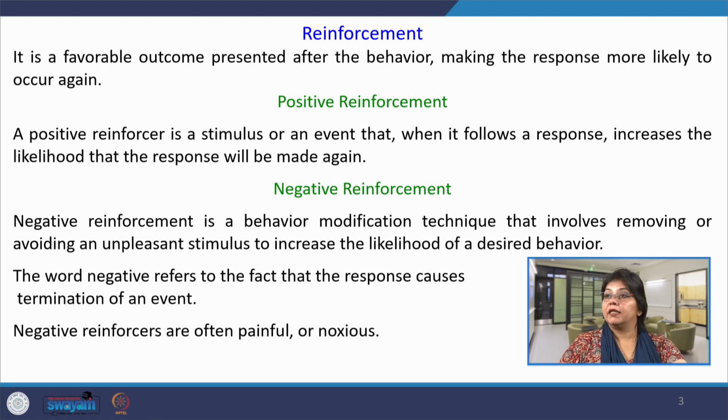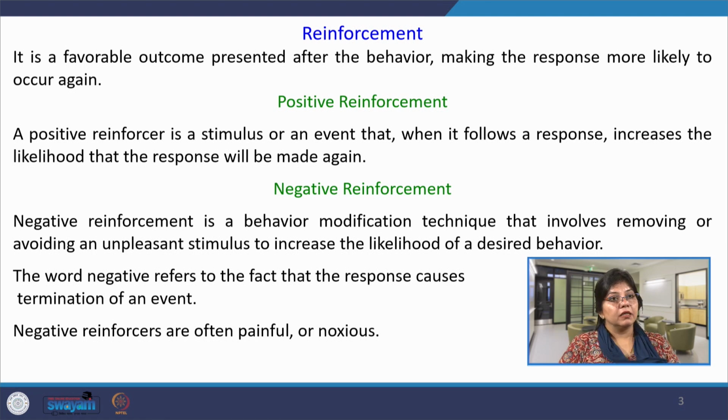So, negative reinforcement is a behavior modification technique that involves removing or avoiding any unpleasant stimulus to increase the likelihood of a desired behavior. For example, the live wire. When you remove the live wire, then definitely the behavior will not occur again that you are touching it. The desired behavior is not to touch the live wire. The pain you have experienced in touching the live wire will force you to perform another behavior where you cover the live wire, and the desired behavior is not to touch it and to cover it. This is negative reinforcement. The word negative refers to the fact that the response causes termination of an event. If you respond in a particular way you will be punished, so you will escape that stimulus or event. So, negative reinforcers are often painful or noxious.